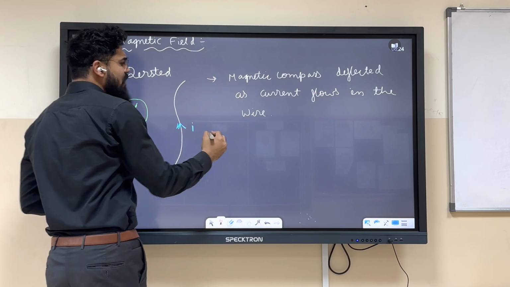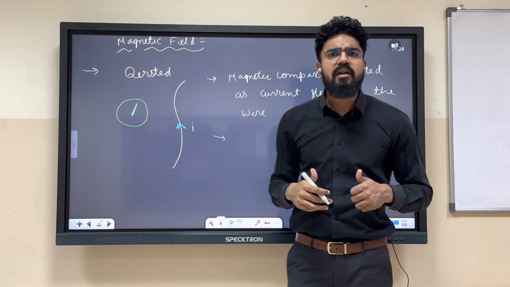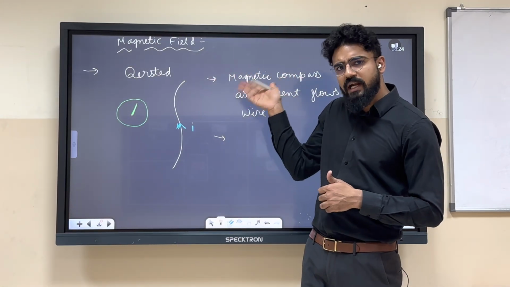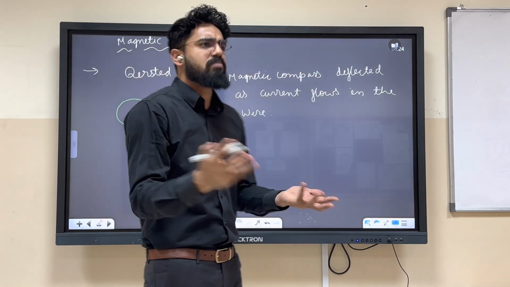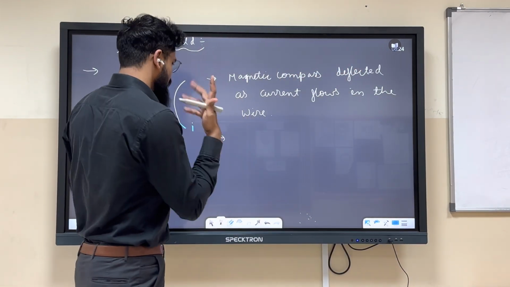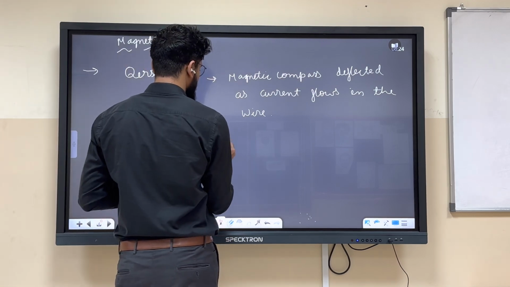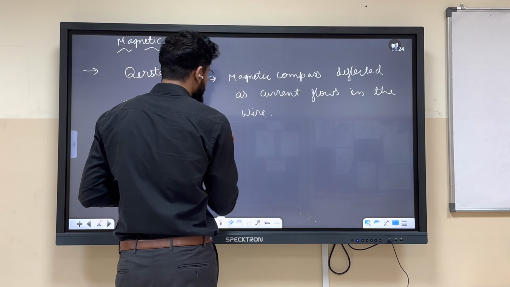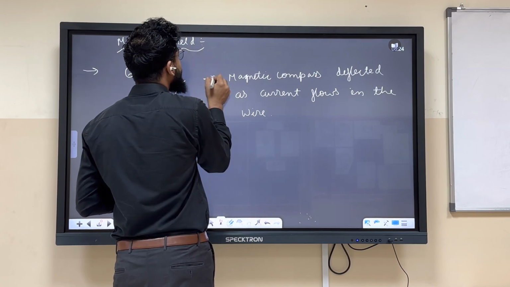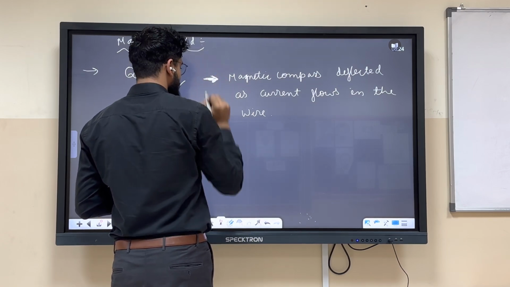So why does it get deflected, and what are the observations? After getting the observations, what are the conclusions from this experiment? Or you can say luck, because most discoveries happen just because of luck.